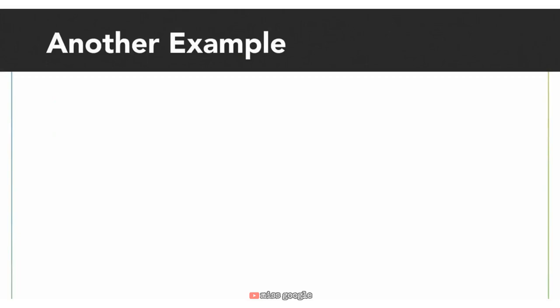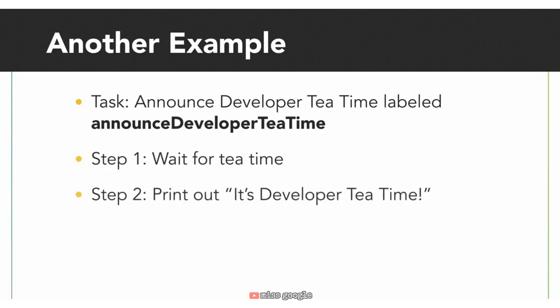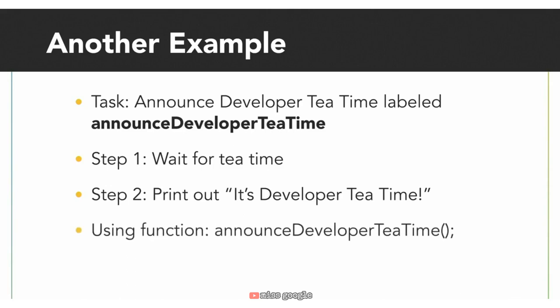Now, our functions don't have to have a bunch of steps. Let's say we wanted to create a function that prints out it's developer tea time whenever it's time for tea. The name or label for the function would be announce developer tea time, and for the steps, it would wait for the appropriate time and then print out it's developer tea time. To use the function, we would just need to use the name announce developer tea time.